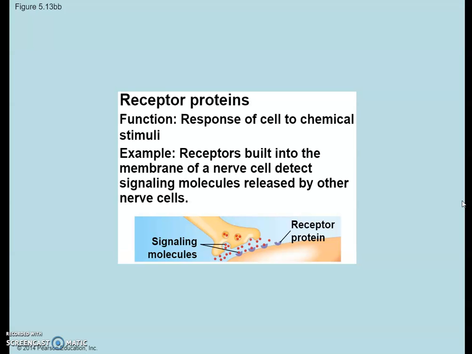Receptor proteins respond to the cell's chemical stimuli. Receptors built into the membrane of nerve cells detect signaling molecules released by other nerve cells. Those receptor proteins are how cells communicate with each other.